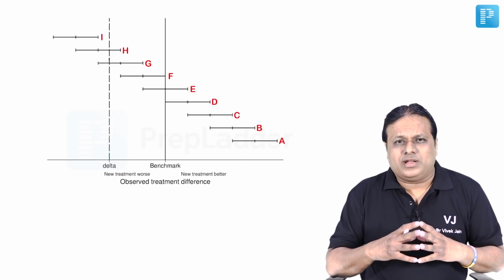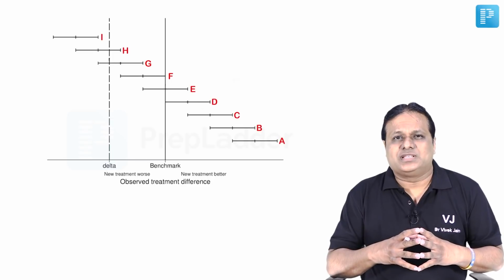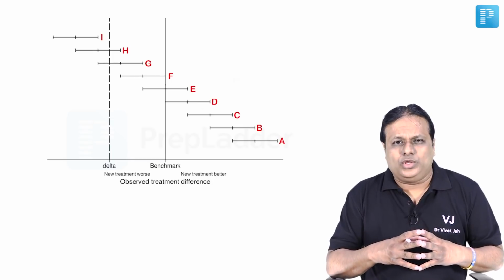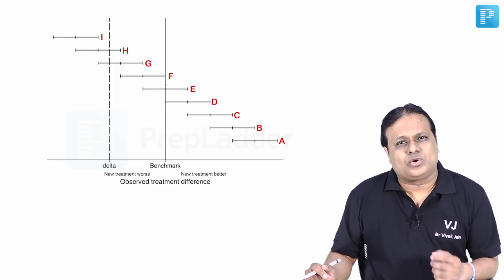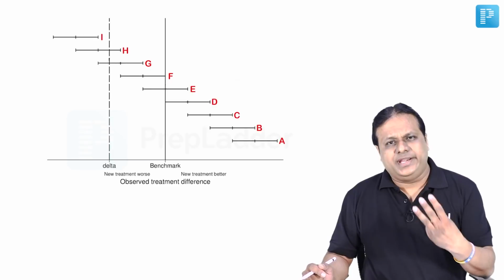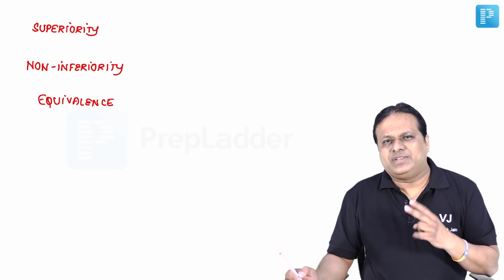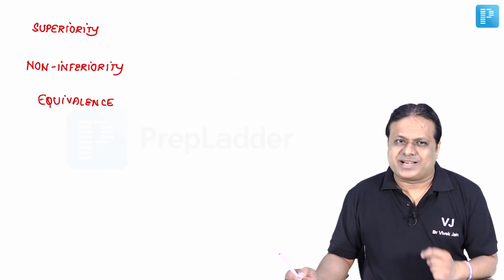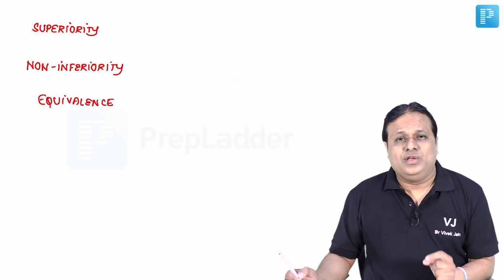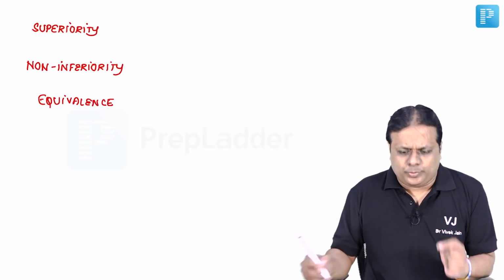Now before making you understand what this graph is, let me first take you to the theory of different types of comparative randomized controlled trials. These are of 3 types. So when you are doing a comparative analysis of 2 drugs, new drug, old drug, there are 3 major types of these trials. First is the superiority trial. What does a superiority trial try to prove?